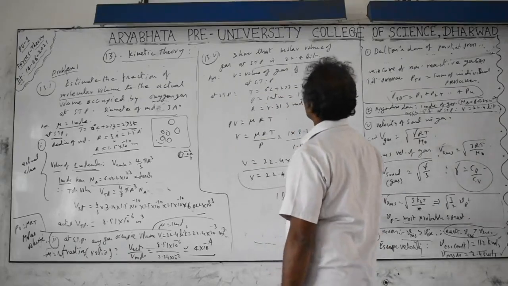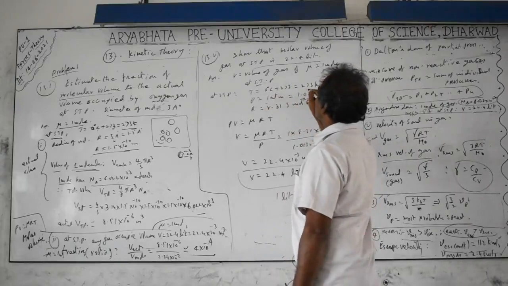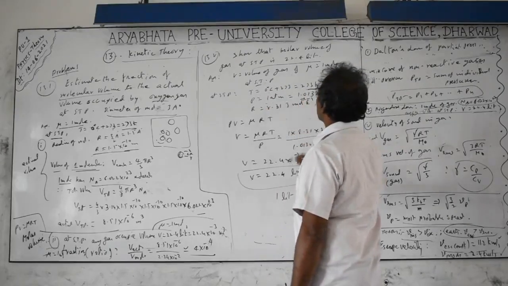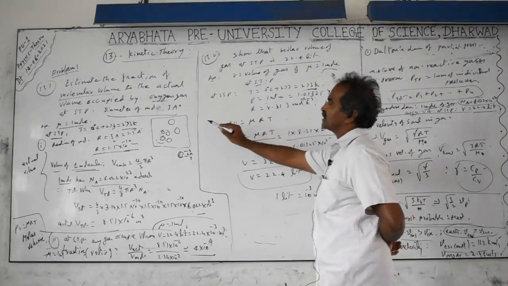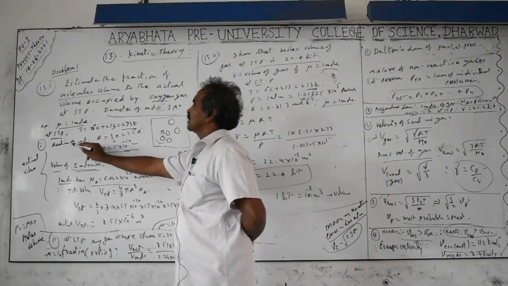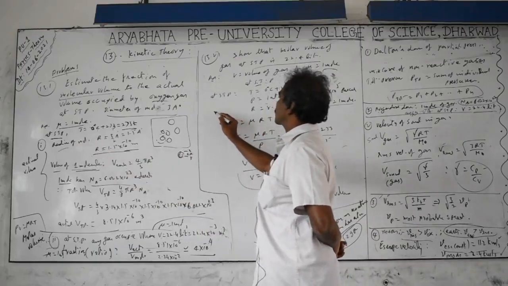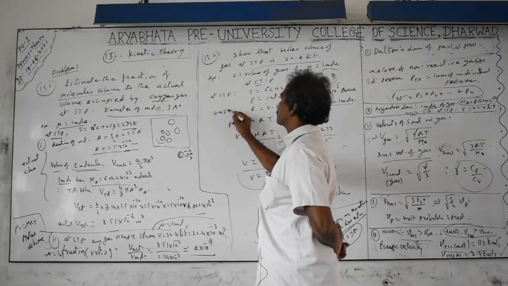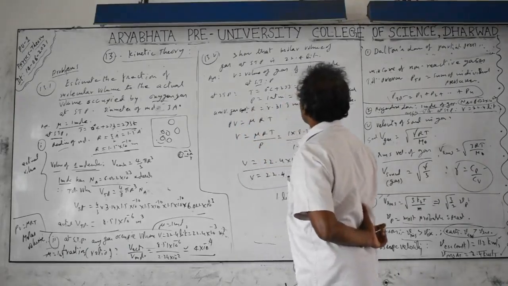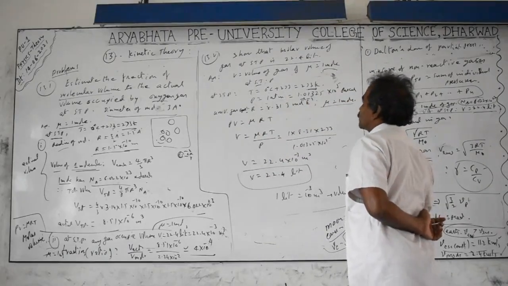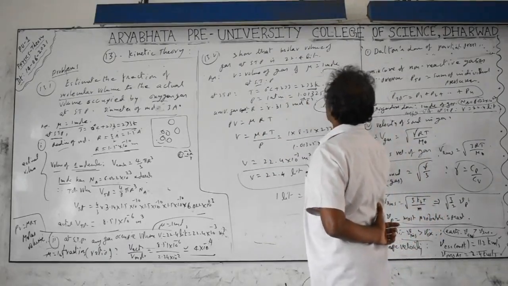Volume of the gas: mu is 1 mole, which you have taken. At STP, 0 degrees centigrade is 273 kelvins, and pressure is 1 atmosphere, which is 1.013 times 10 to the power of 5 pascals. R, the universal gas constant, is here. Be careful with the symbols: R can also be a radius, but here we are discussing the gas constant. This is a universal gas constant, meaning it is the same for all gases. R equals 8.31 joule per mole per kelvin. Mu is taken as 1 mole.